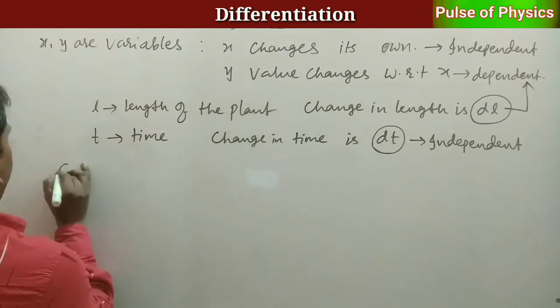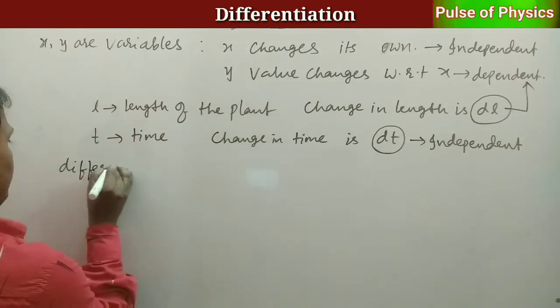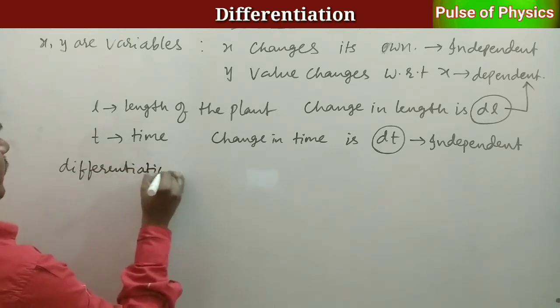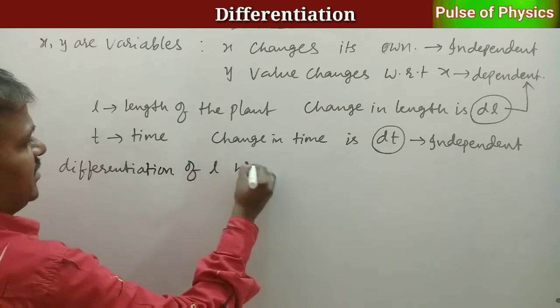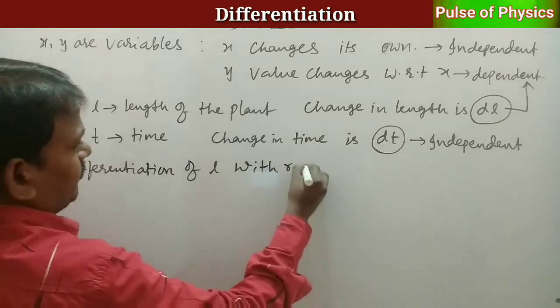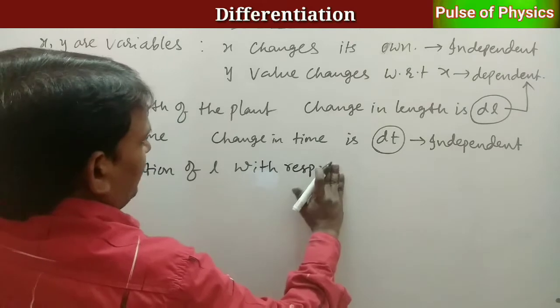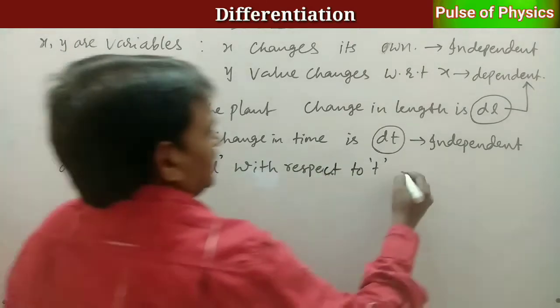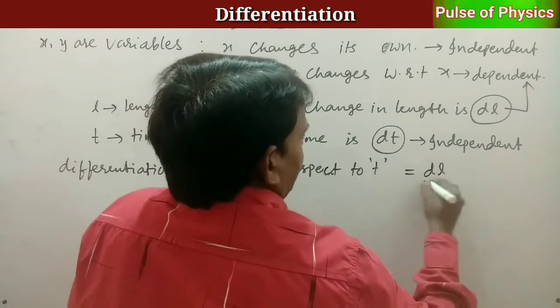Here, differentiation of L with respect to t, we will call as dl by dt.